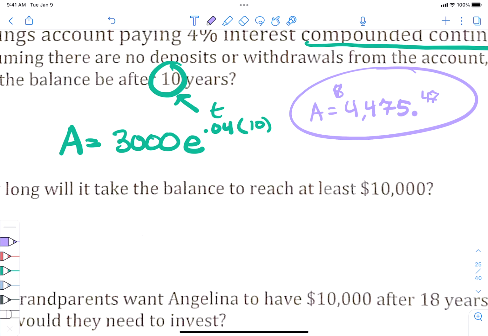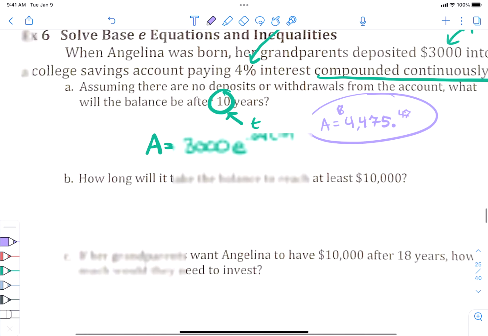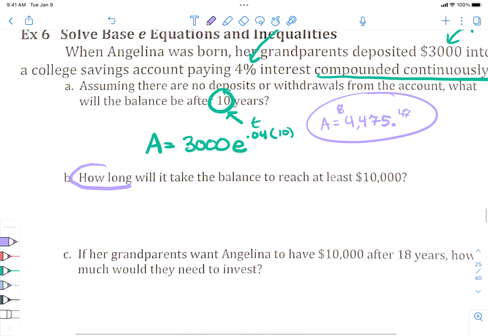All right, B is going to be where the hard part comes in. So really listen to this one because this is why we're doing what we're doing. How long? This is the first word that tells me exactly what I need to know. We're solving for how long, which is T. That's what we don't know. How long means solving for T. Will it take the balance to reach at least 10,000? So what's 10,000 going to be? A. All right, so 10,000 is my after amount.